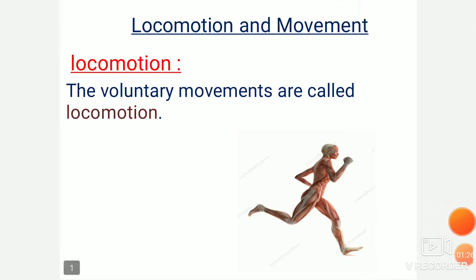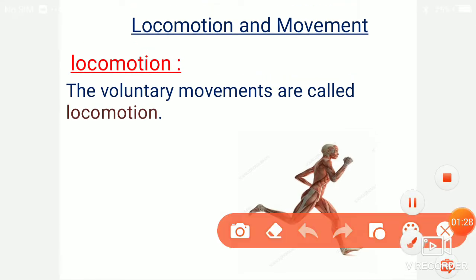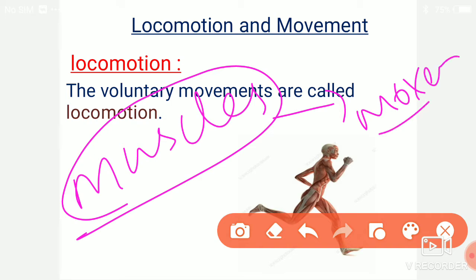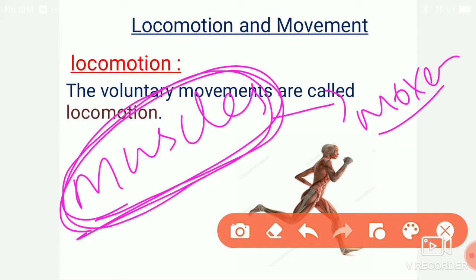To exhibit the locomotion, our body consists of the muscles. These muscles will show the movement. Let's see what types of muscles are present in our body and where they are present.